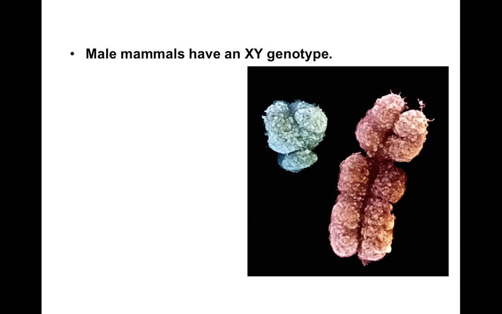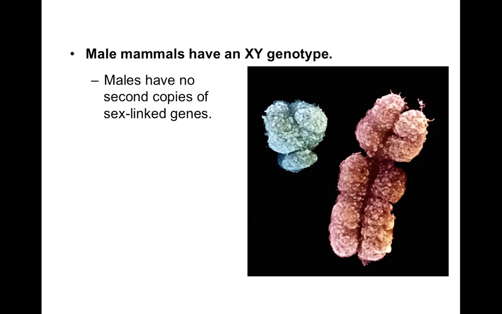So if you look at male mammals, they have an X and Y genotype. Okay, and this is somewhat of a problem because the males have only one copy of their genes, right? If you think about all the other genes, they got one set from dad, one set from mom.